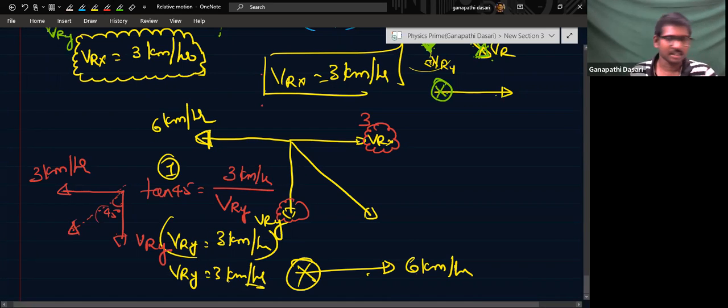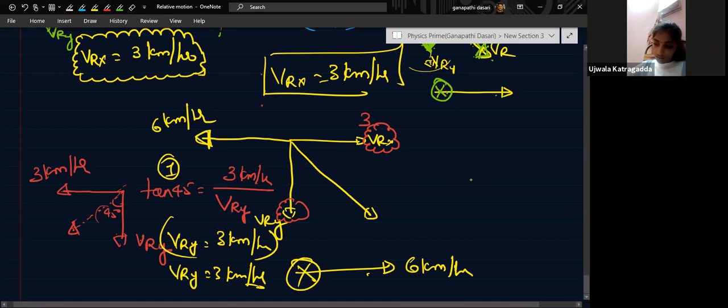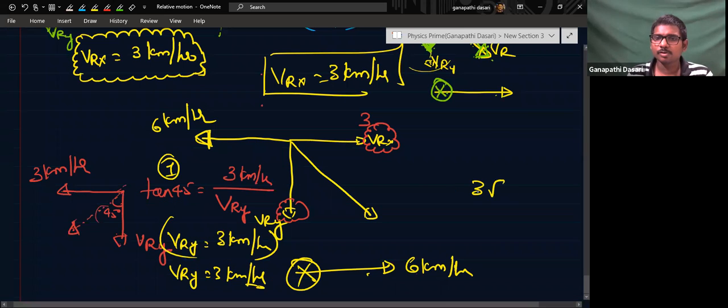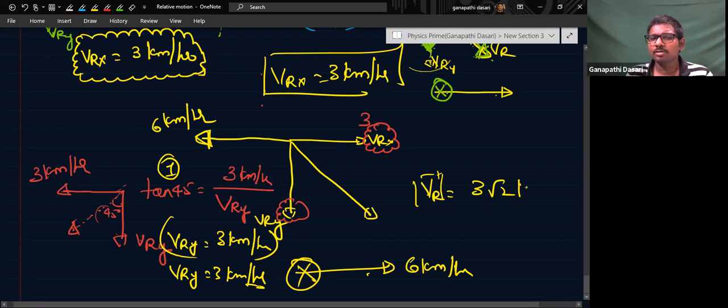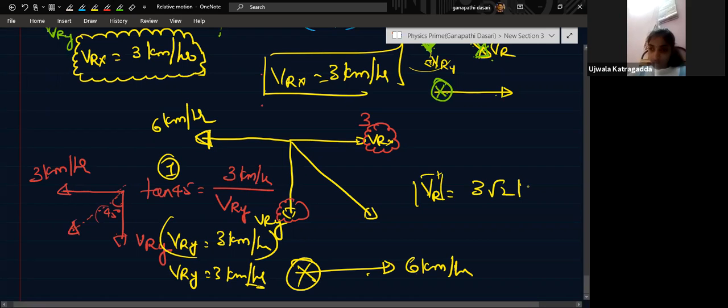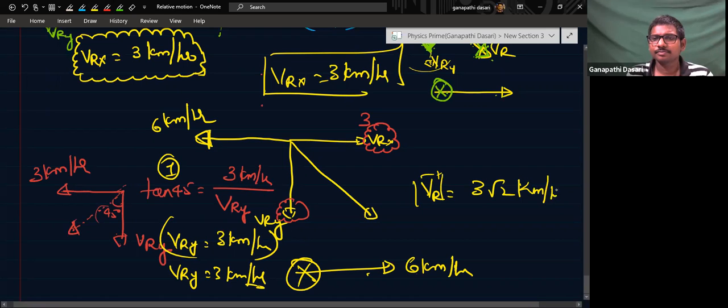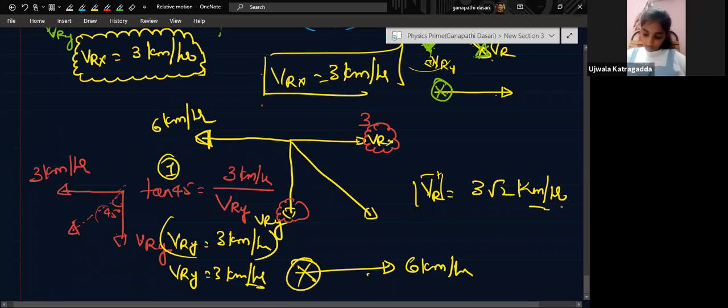So now what is the velocity of the rain? Under root of 3 square plus 3 square. That is 3 root 2. Velocity of the rain is equal to 3 root 2. Speed of rain is equal to 3 root 2 kilometer per hour. Yes, sir. The answer is 3 root 2 kilometer per hour.